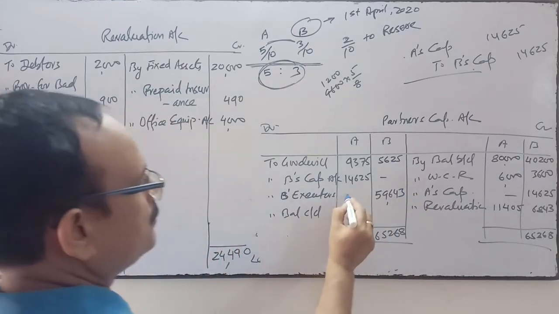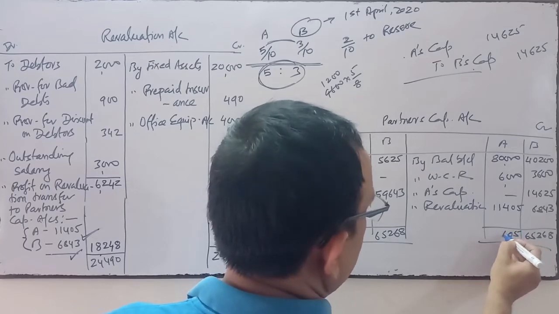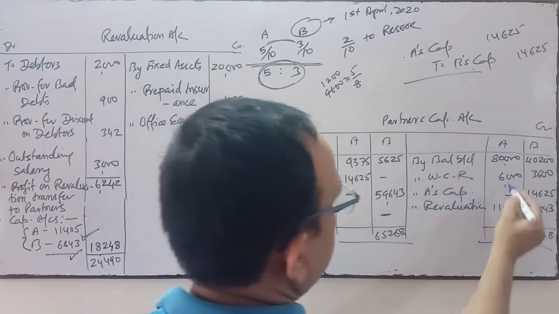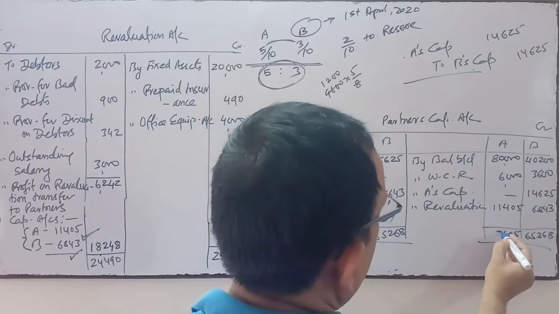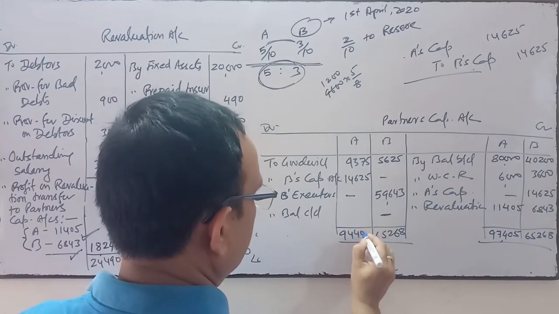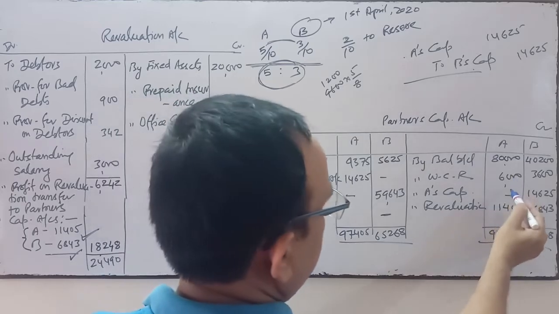The rest of the amount, A's amount, will be transferred to his capital account as balance c/d. We will find out the balance c/d: 97,405.